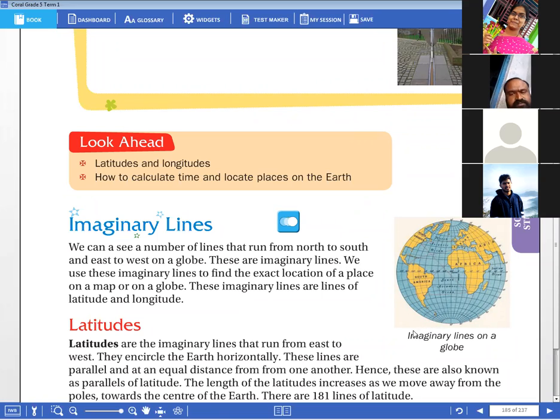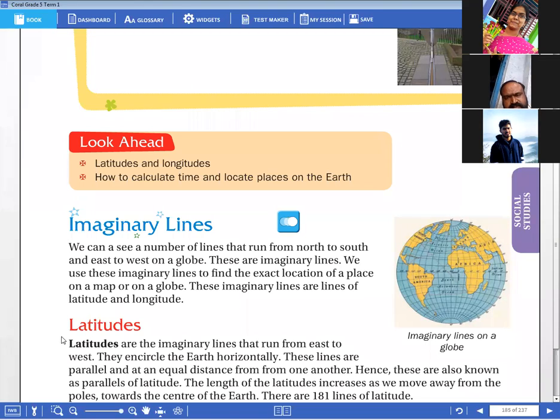But it goes on increasing until it reaches the center of the earth, children. This is a small latitude, and the length of the latitude increases while moving from the pole to the center. This one is the longest latitude we have, children. It is called the equator. The longest latitude is called the equator.